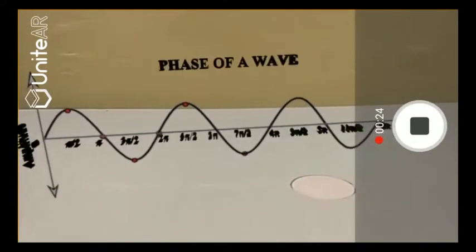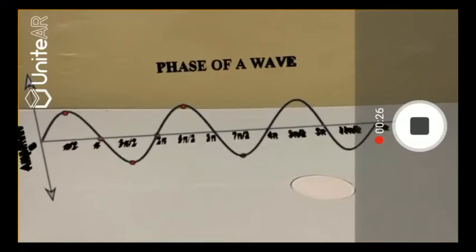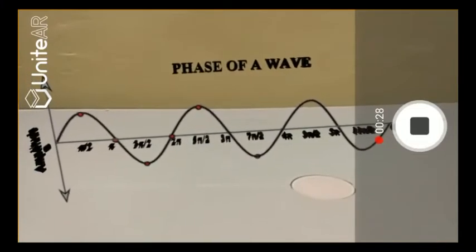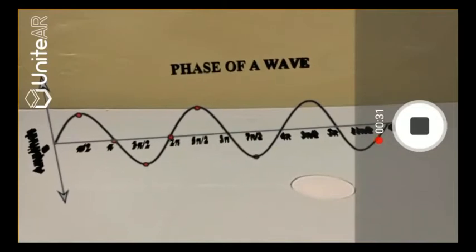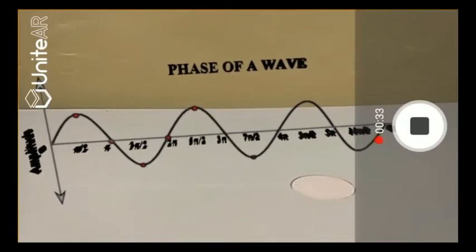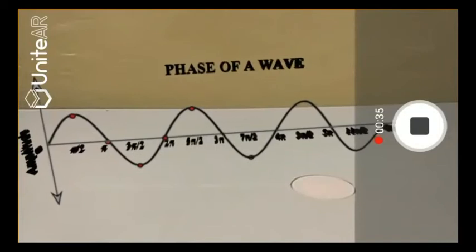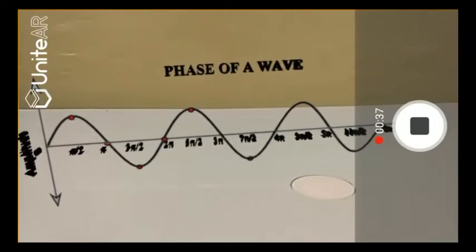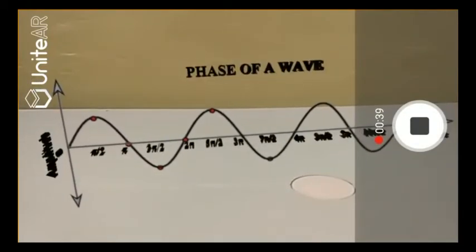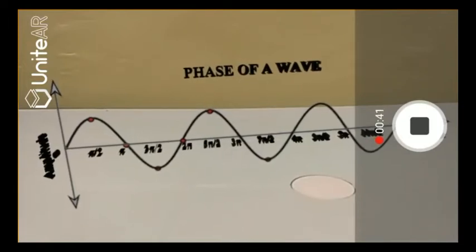I stress the word relative here because phase is relative. It is not absolute, meaning phase can be defined only when compared to a reference point or a point of interest. Phase is usually measured in degrees or radians because it's a measure of angle.